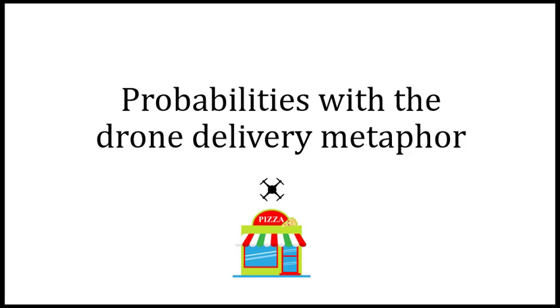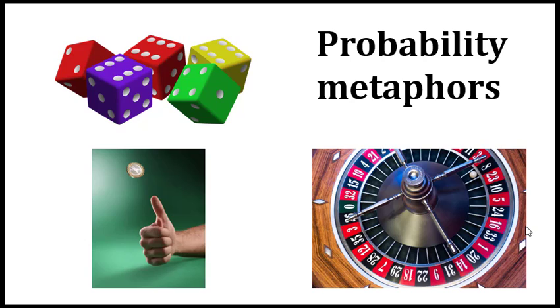Now, typically in textbooks, probability is explained using other metaphors. The dice, coins, roulette. These are typical metaphors that are used to explain probability. And the beauty of these metaphors is that they allow for repetition. We can throw the dice several times, we can flip the coin several times, we can play the roulette several times. And so these are useful metaphors to understand probability.